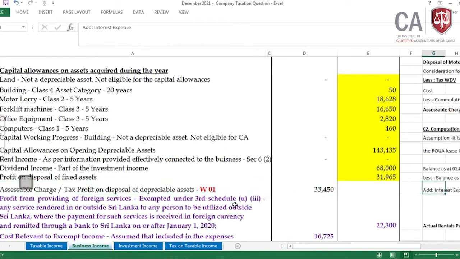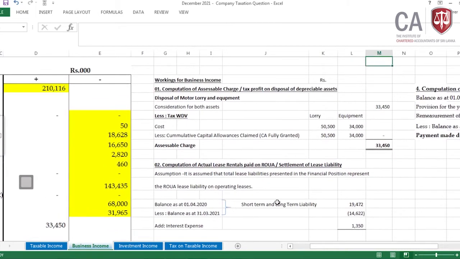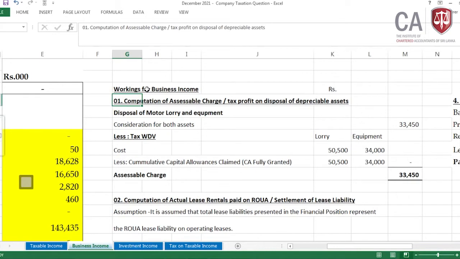I am coming to working one. Then it's, let me increase a little bit for you. Then workings for business income. In that working one, what's working one? Computation of assessable charge or tax profit on disposal of depreciable asset.